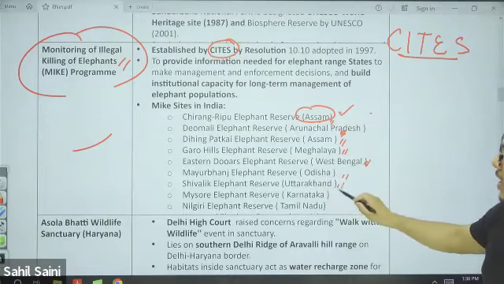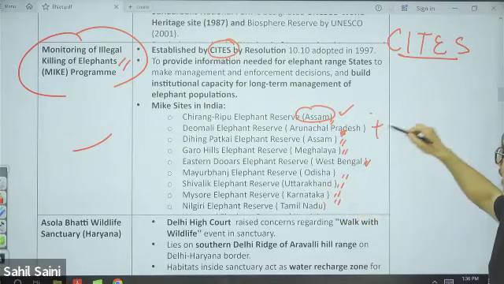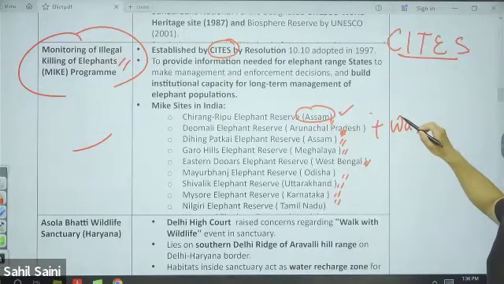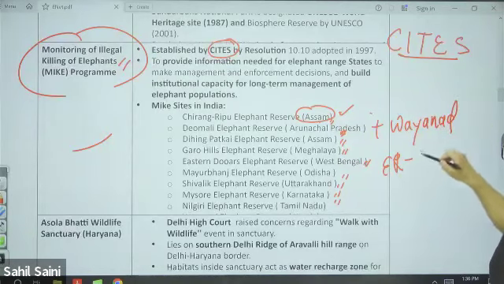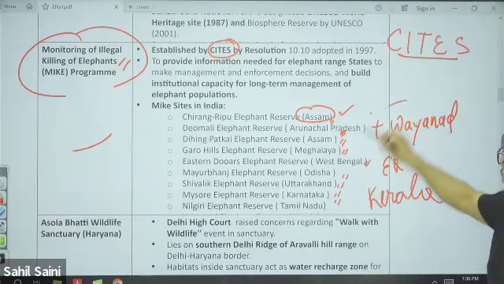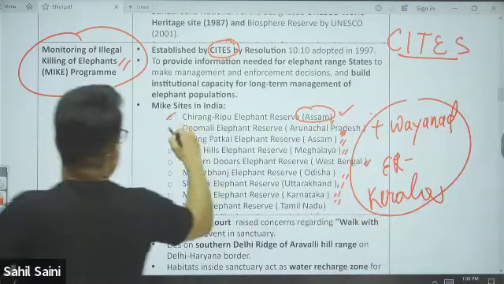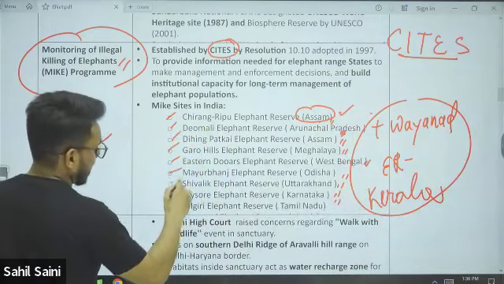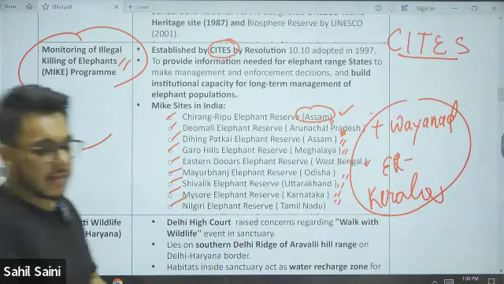Shivalik Elephant Reserve, Uttarakhand. Mysore Elephant Reserve, Karnataka. Nilgiri Elephant Reserve, Tamil Nadu. And one more, please write Wayanad Elephant Reserve, Kerala. So these 10 are the MIKE sites.